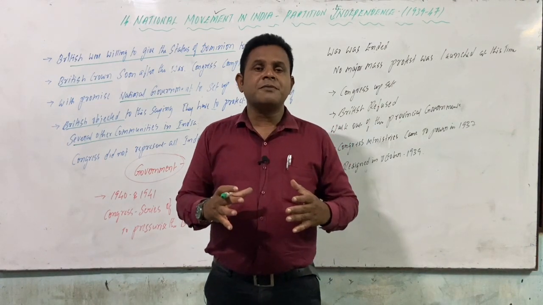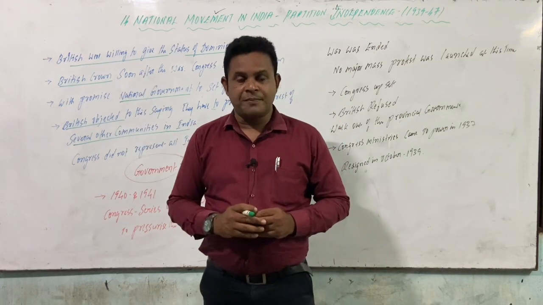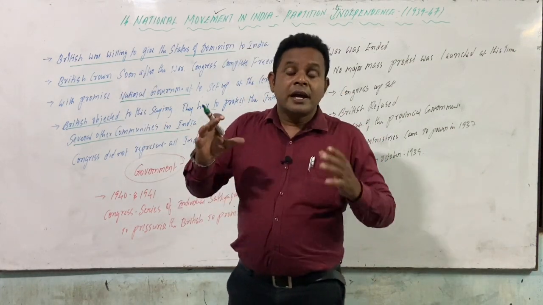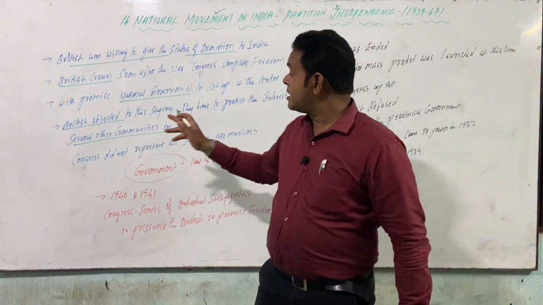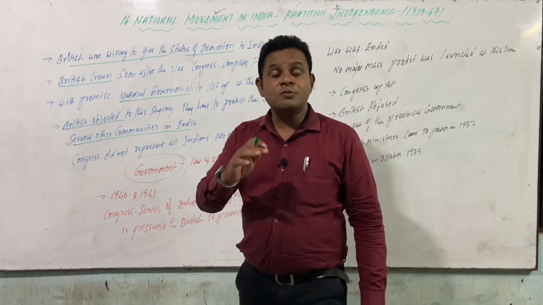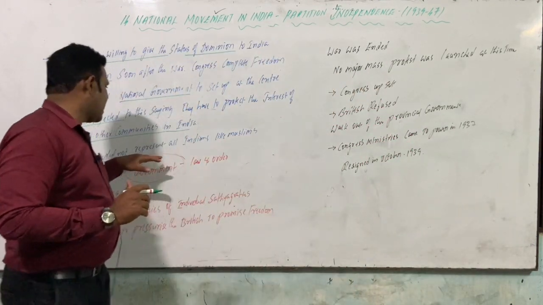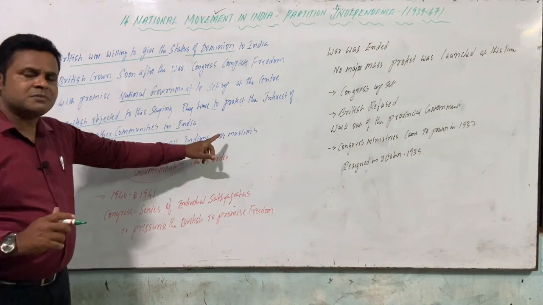These are different communities, and that is the point they raised. They said it is not only the interest of one particular group of Congress ministers; the other communities are also there, so how can we consider this? This is what they argued. And immediately they said Congress did not represent all Indians, like the Muslims.